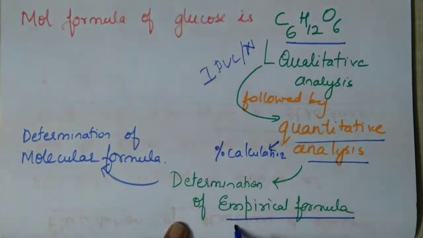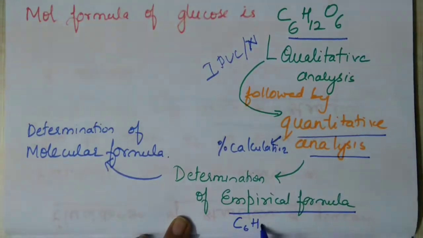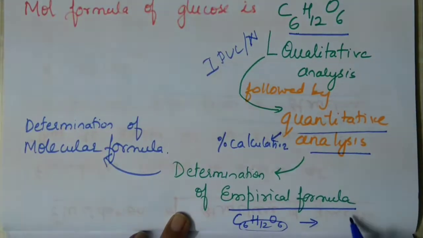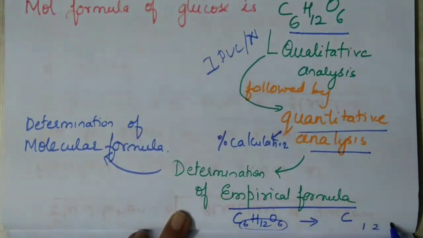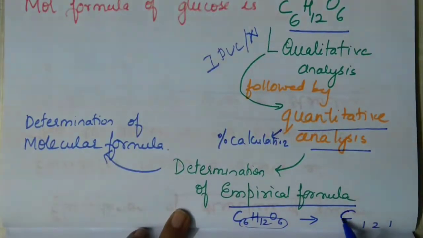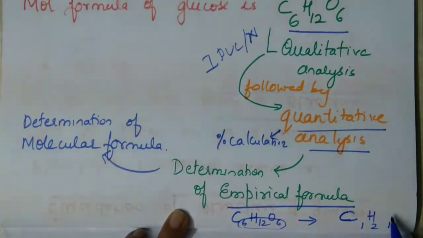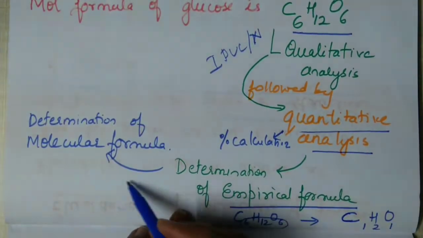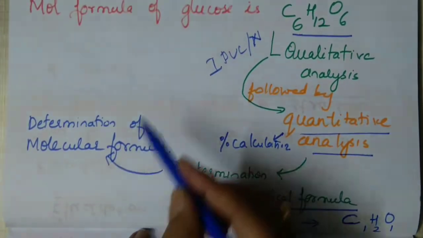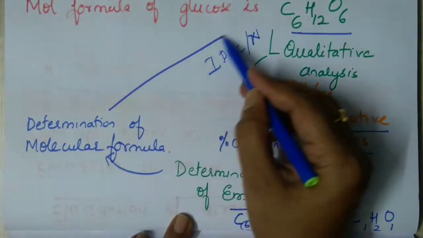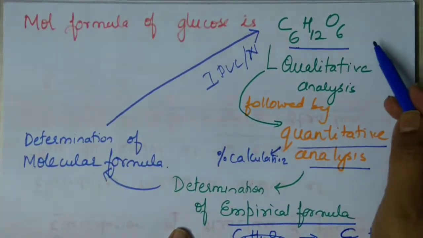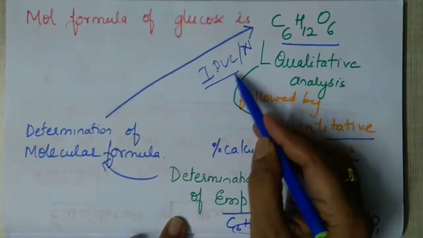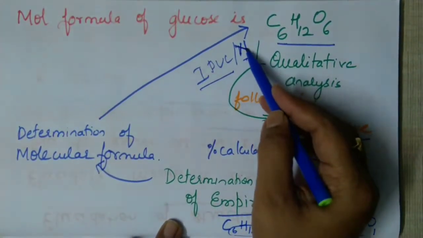What is empirical formula? It will give you the simplest ratio of elements present in a compound. For example, molecular formula of glucose is C6H12O6. What is simplest ratio of C6H12O6? It is 1:2:1. So empirical formula of glucose is C1H2O1, right? So once you know the empirical formula, you can determine molecular formula. And now we are directly taking up molecular formula of glucose is C6H12O6. All this you have studied where? In your first PUC or class 11.